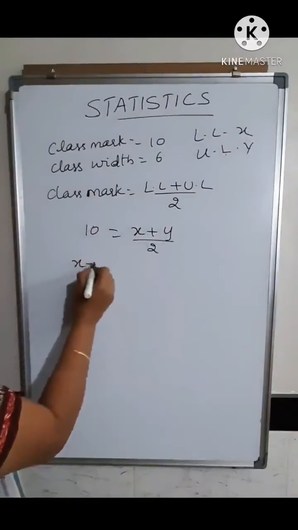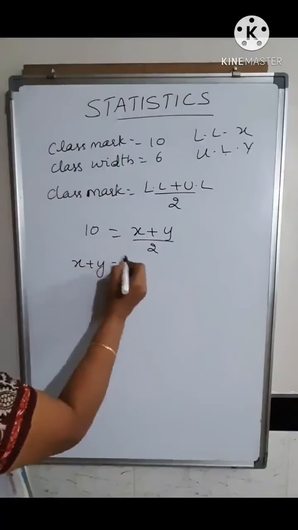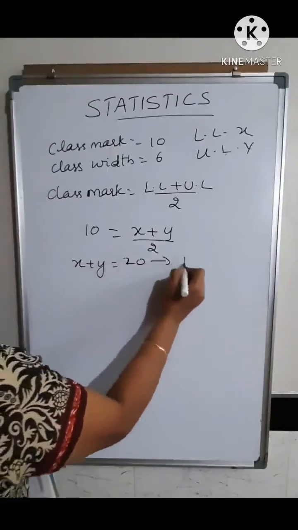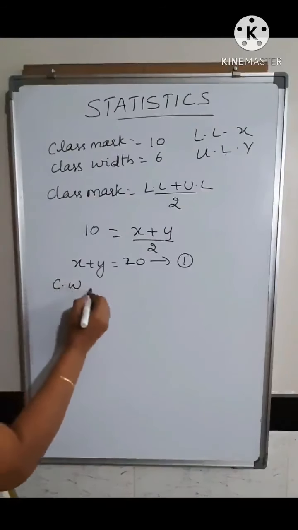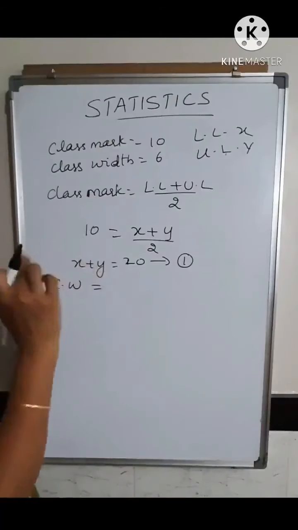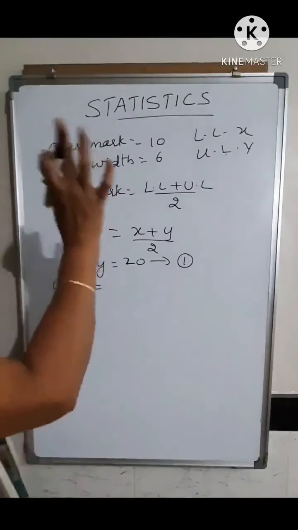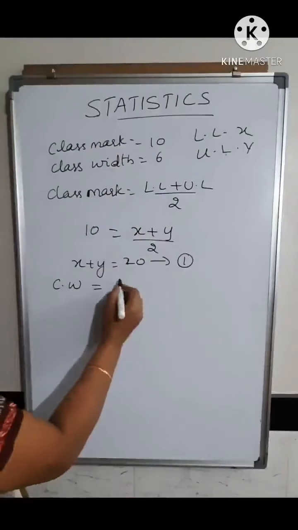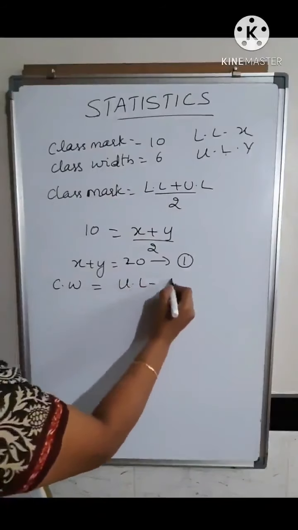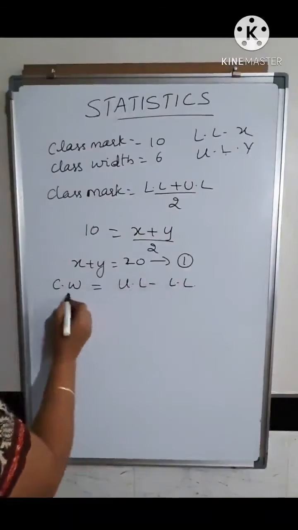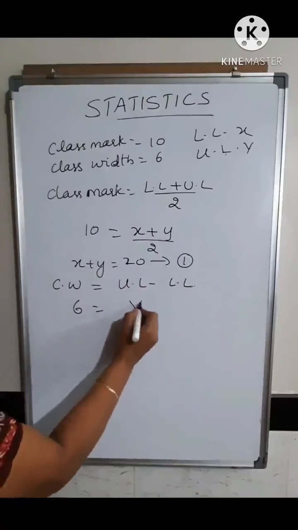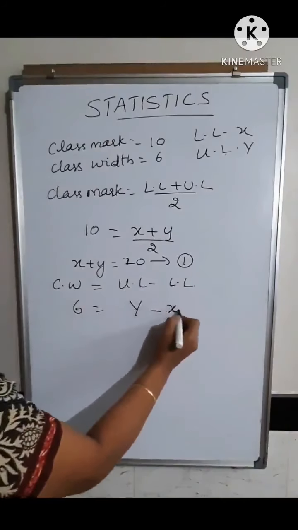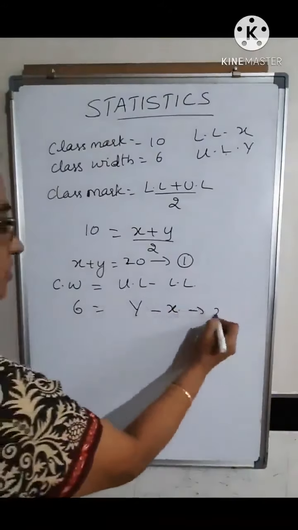Cross multiplying, you will get the linear equation form. So we'll consider this as the first equation. Now the class width is given. Class width is nothing but the difference between the upper limit and the lower limit. Since only one class is given, we'll only take the difference, upper limit minus lower limit. So the class width, how much is it given? 6. What is the upper limit? We have taken it as y, and the lower limit we have taken as x. So this will be your second equation.